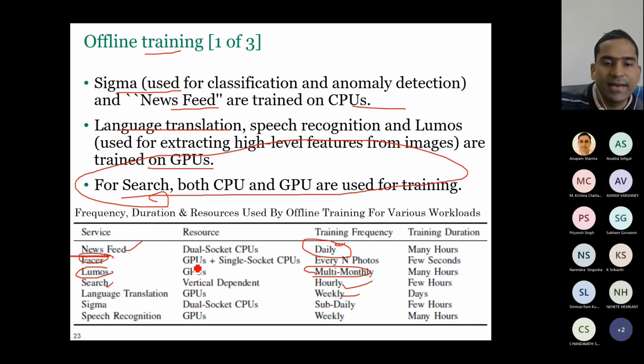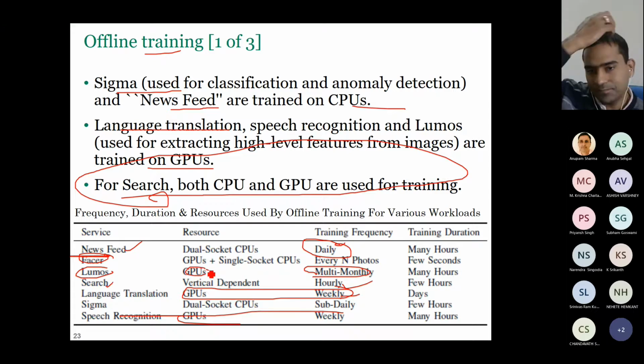So the whole point here you can see, right? Something which needs very infrequent training, you train it on GPU. Here weekly GPU, and multi-monthly GPUs. But if something needs to be trained very frequently, then you should use CPU also. If you need to train something very, very frequently, you need CPU also.